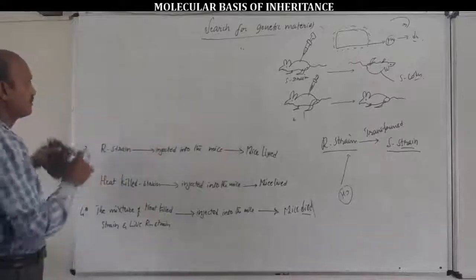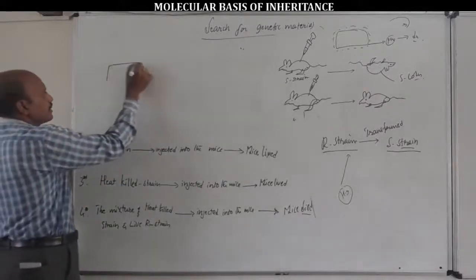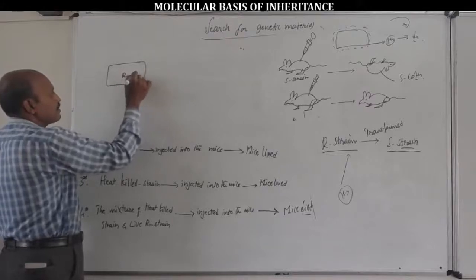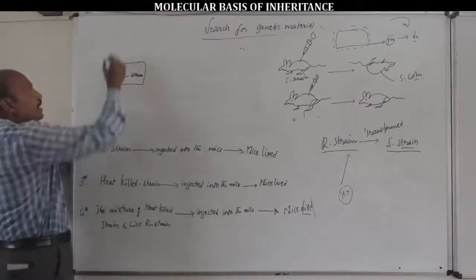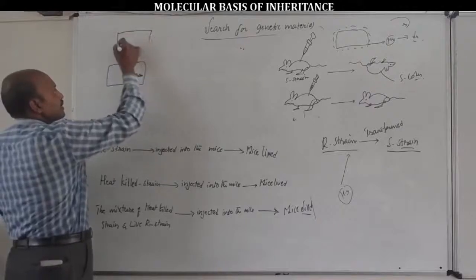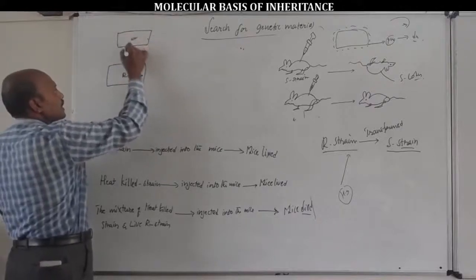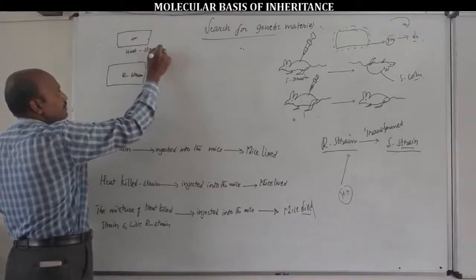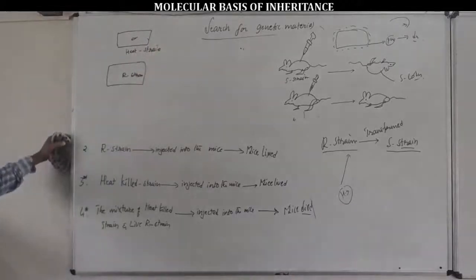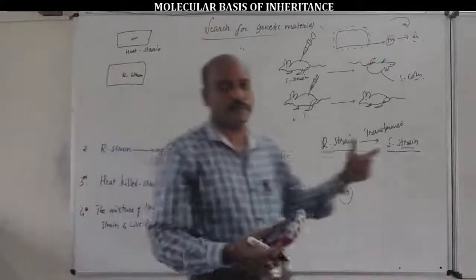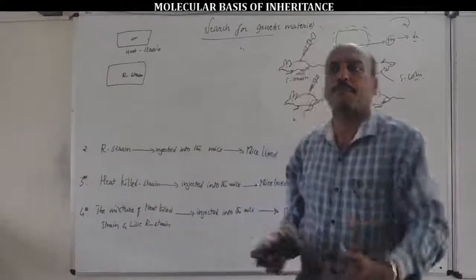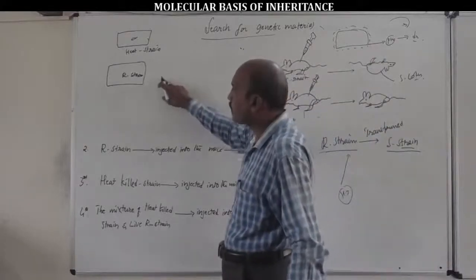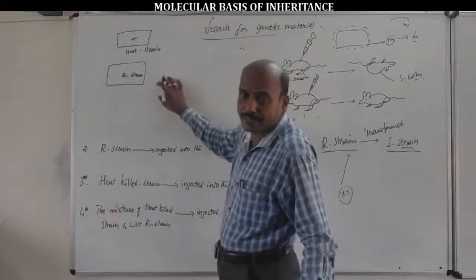For example, this is the live host R bacteria and this is the heat-killed S bacteria. The conclusion of Griffith's transformation principle experiment is that some R colonies, host bacterial cells, were converted into S bacterial cells.